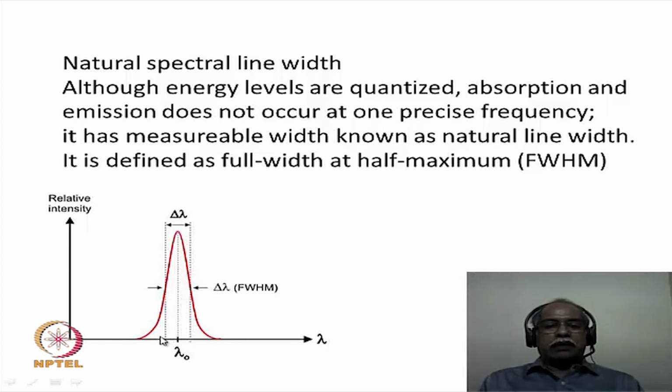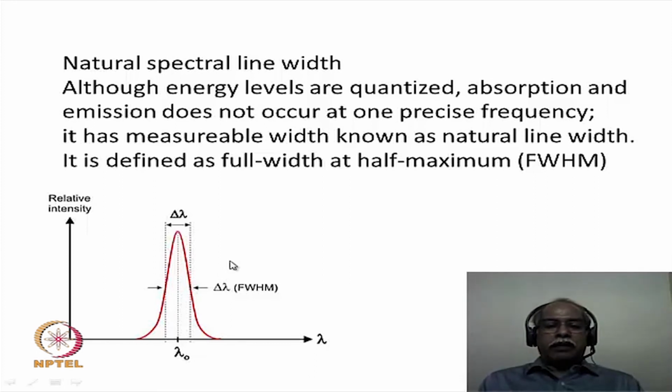This is essentially lambda plotted against the relative intensity. You can see that the spectral line has a particular shape, usually a Gaussian shape, and if you take half the intensity and measure the width of the spectral line here, this is what is known as the full width at half maximum, and this is what is normally known as the natural spectral line width.